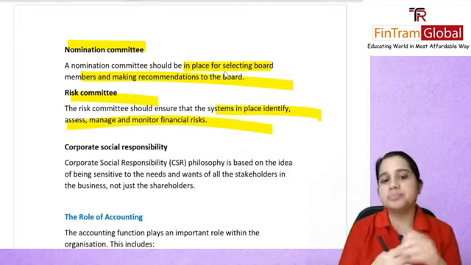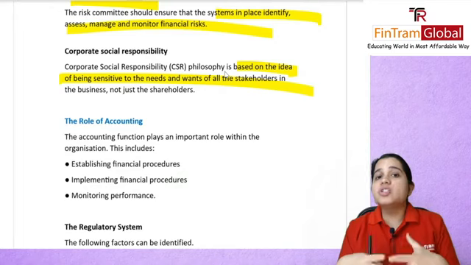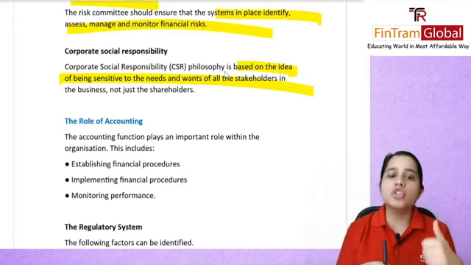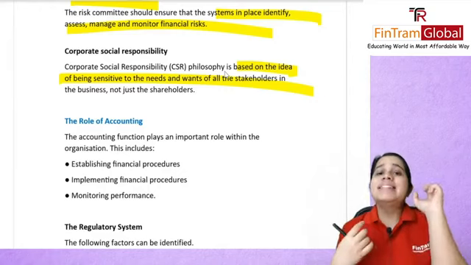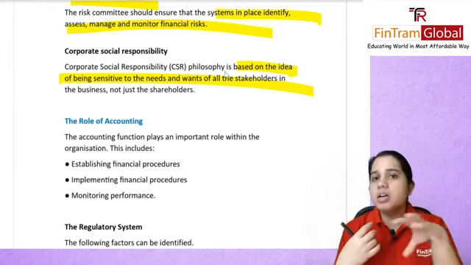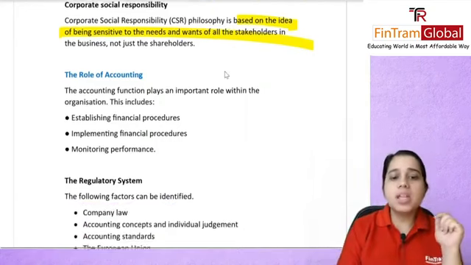Corporate social responsibility is based on the idea that you need to be sensitive to the needs of the other stakeholders and not just your shareholders. So it is your responsibility as an organization to focus on the other stakeholders as well, and not just say, all right, I'm working only for my shareholders.